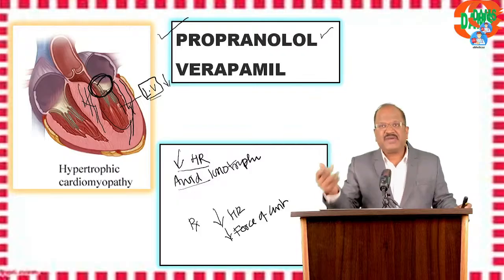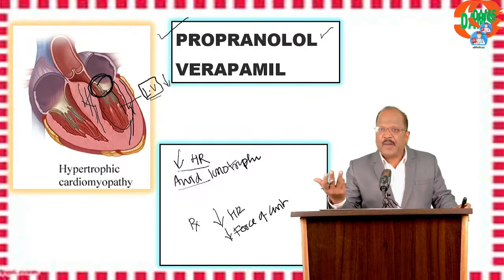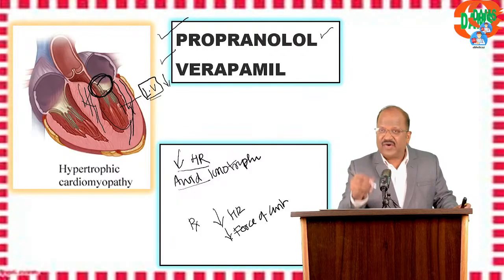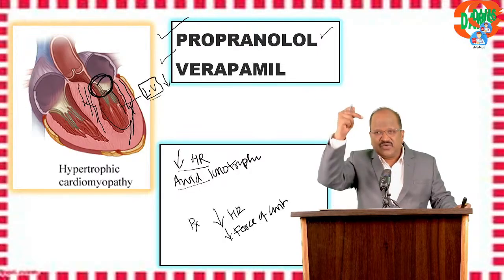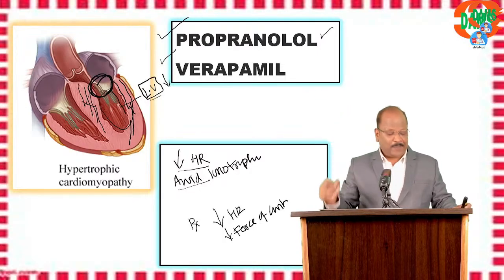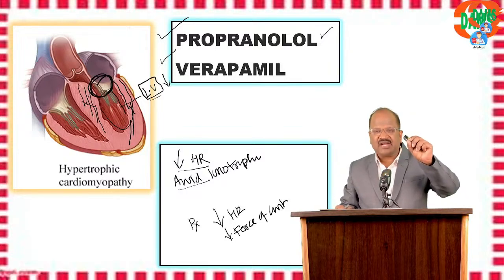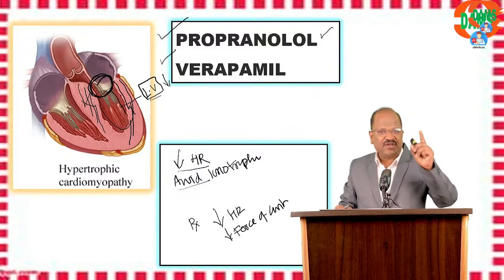If the patient is asthmatic, I can't use propranolol. In this case, the alternative is verapamil. Both reduce force of contraction and reduce heart rate. But one question to all: if you tell this answer, NEET PG is waiting for you.